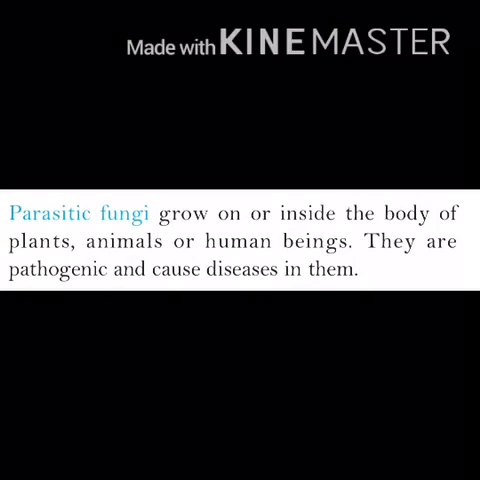Parasitic fungi grow on or inside the body of plants, animals or human beings. They are pathogenic. Pathogenic means disease causing, and they cause diseases in them. Parasitic organisms derive their nutrition from other organisms by living on or inside their body. So parasitic fungi also get their nutrition from plants, animals and human beings.